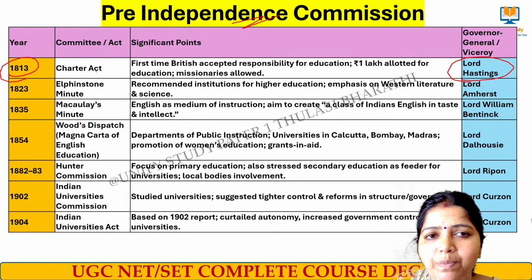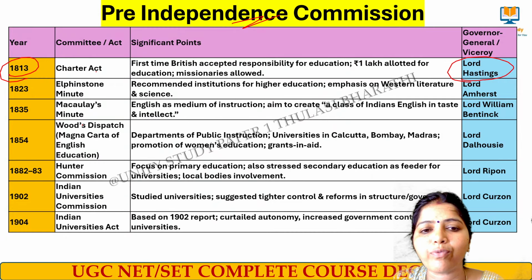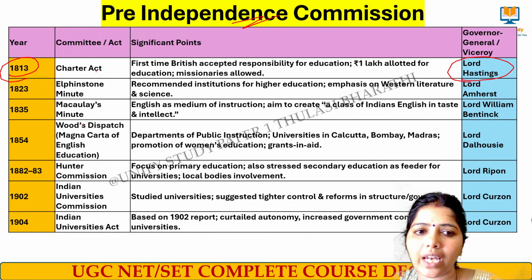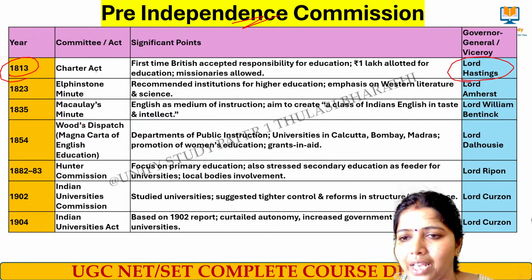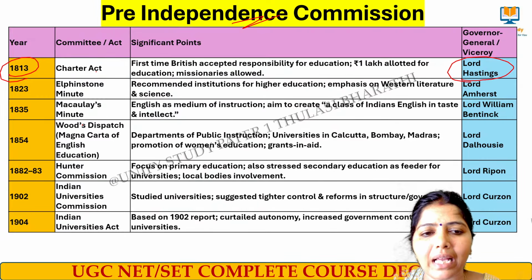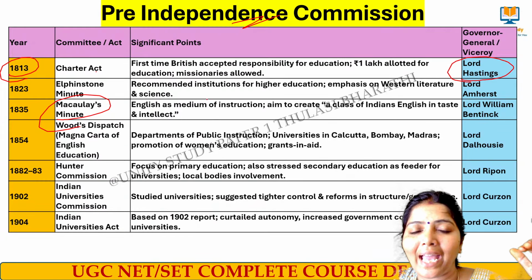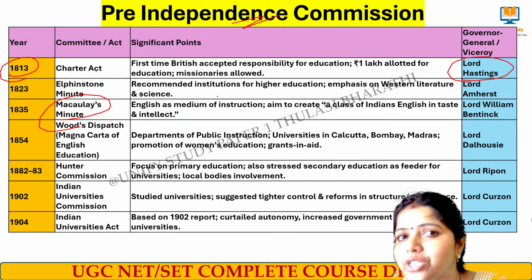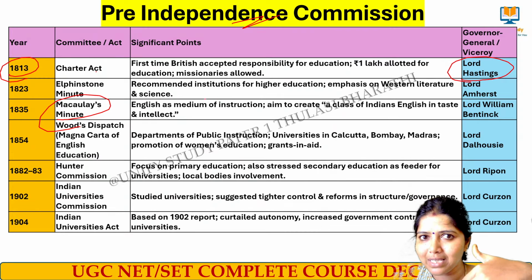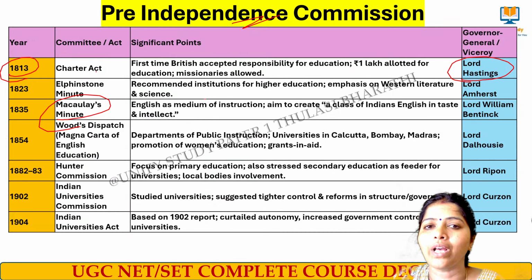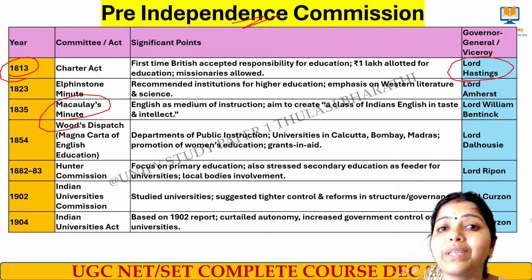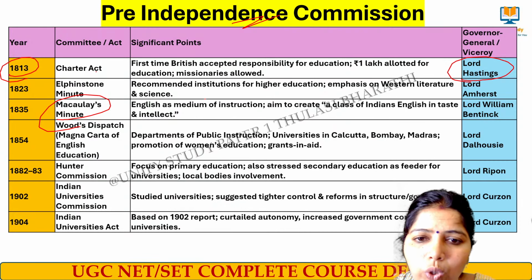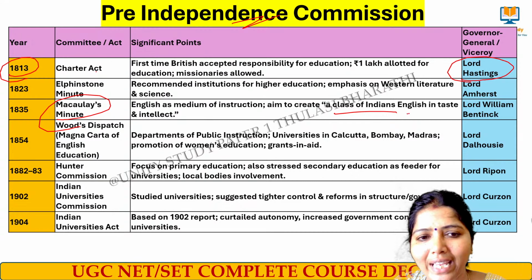In 1823 there was Elphinstone's Minute, mainly meant for introducing Western literature and Western science in India, and they also wanted to start higher education on Indian ground. 1835 Macaulay's Minute, very important. It is mainly meant for saying that English education is good compared to Oriental education. Oriental education means the native education we have on Indian ground. This Macaulay's Minute states that English education was good, and they wanted to create a class of Indians English in taste and intellect.